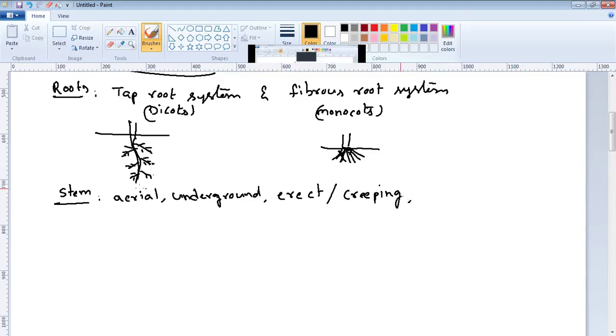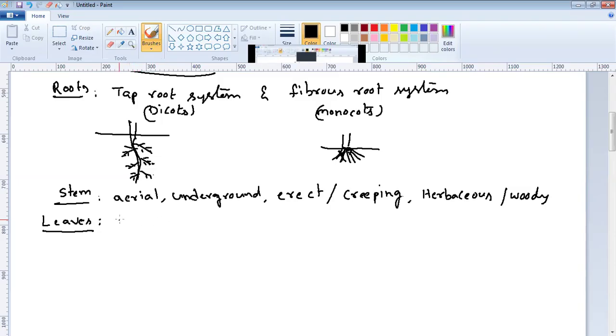Then herbaceous or woody. Herbaceous means smooth. Woody means very strong. Then leaf. Leaves are very important structures of the plant. They are called the photosynthetic unit of the plants, because they contain chloroplast, which performs photosynthesis to produce the food that will be served to the entire plant body.